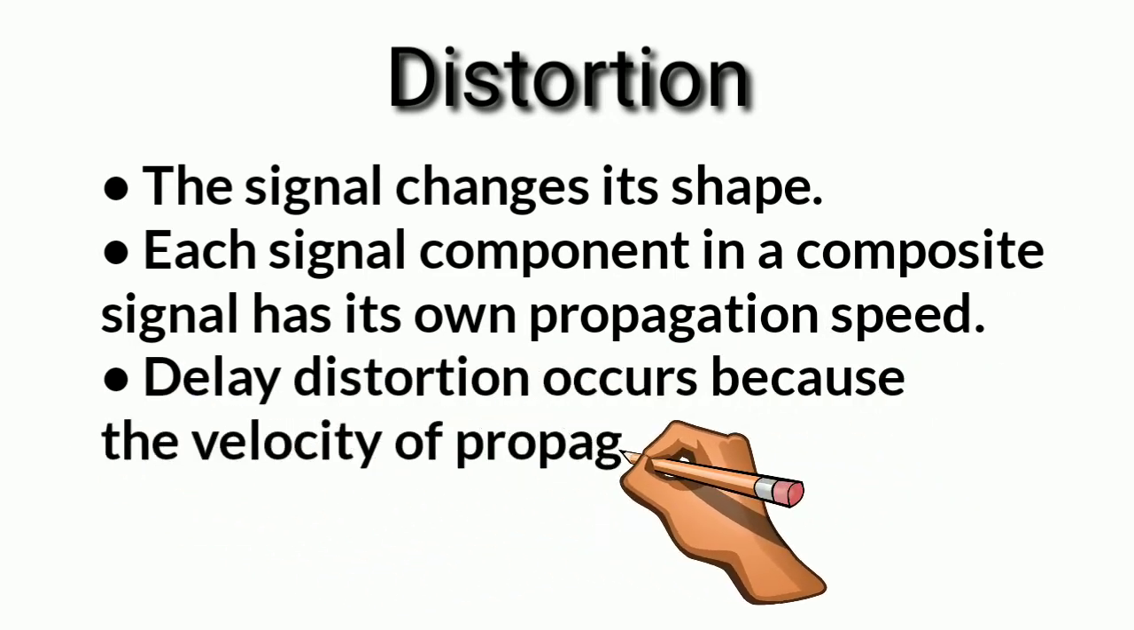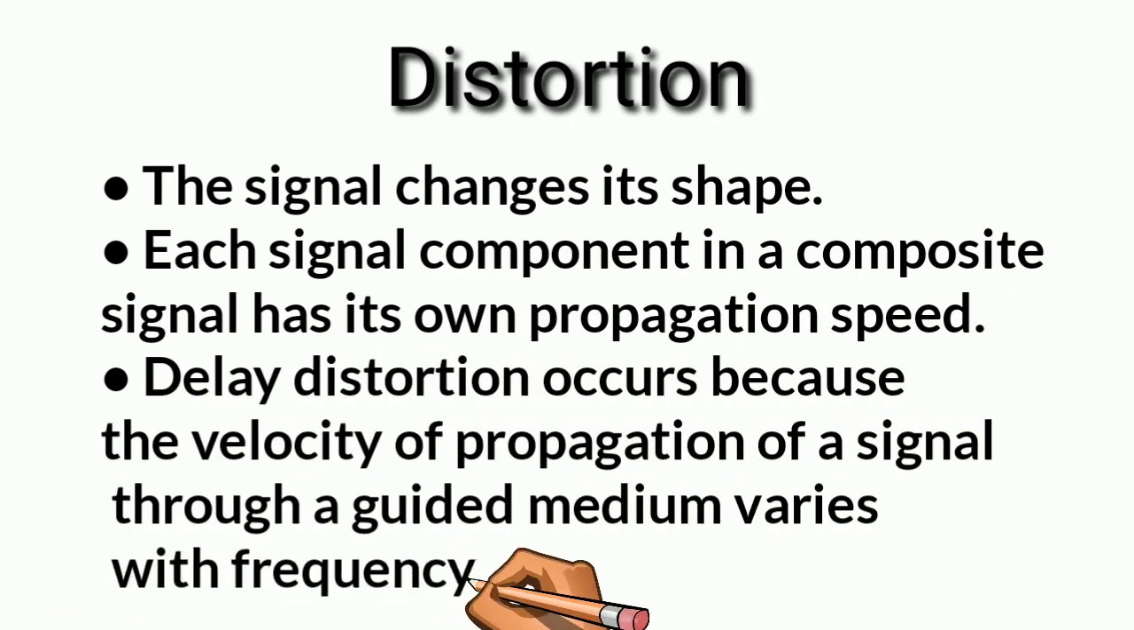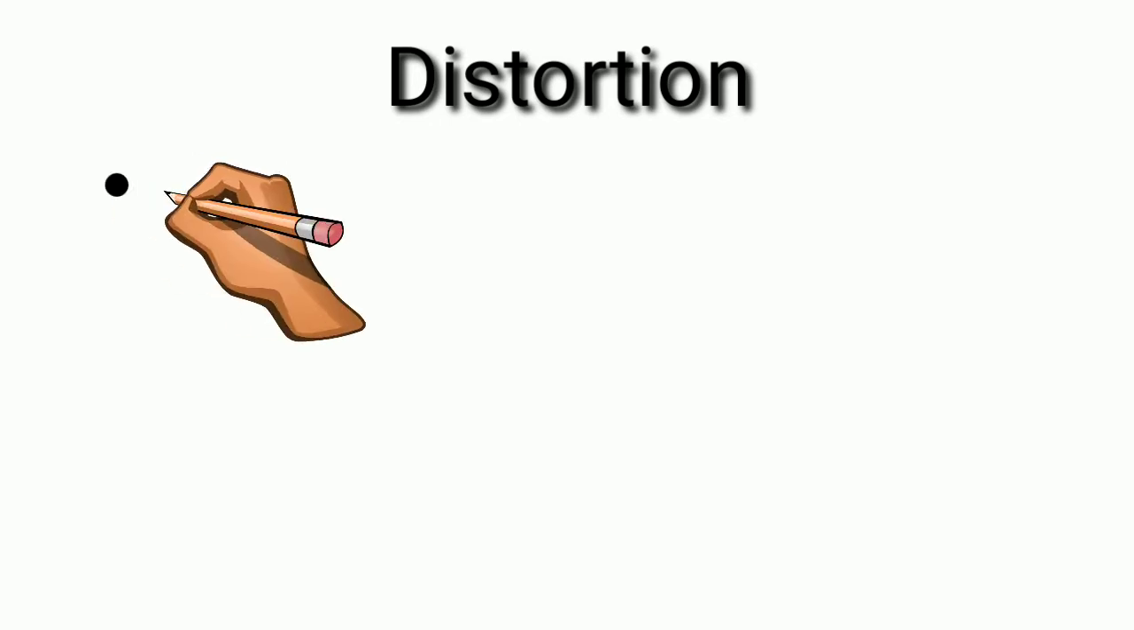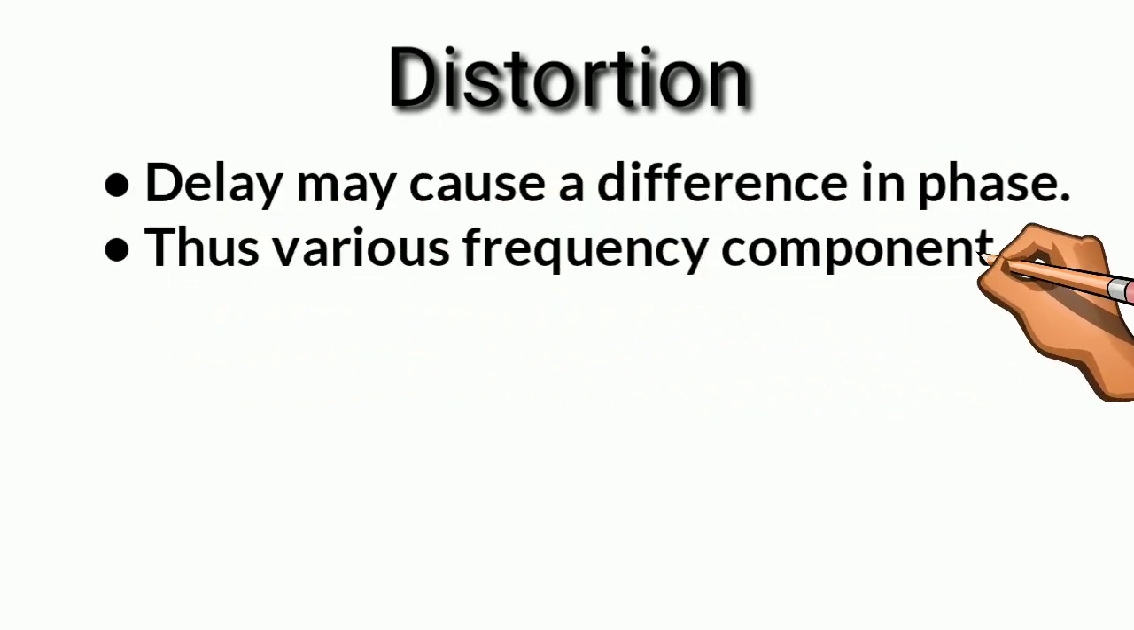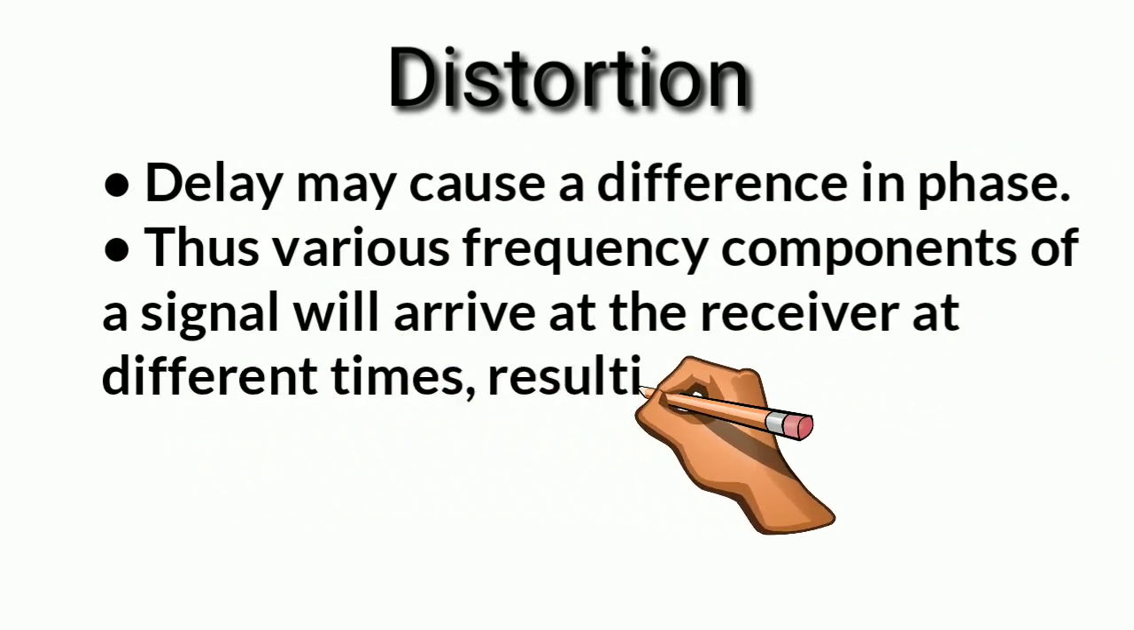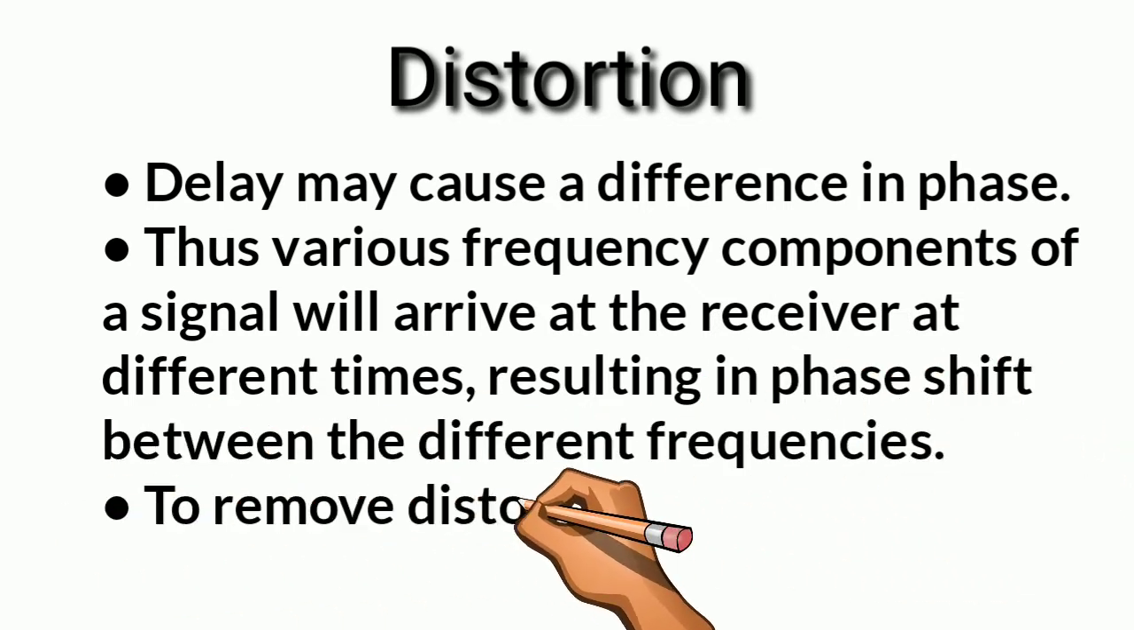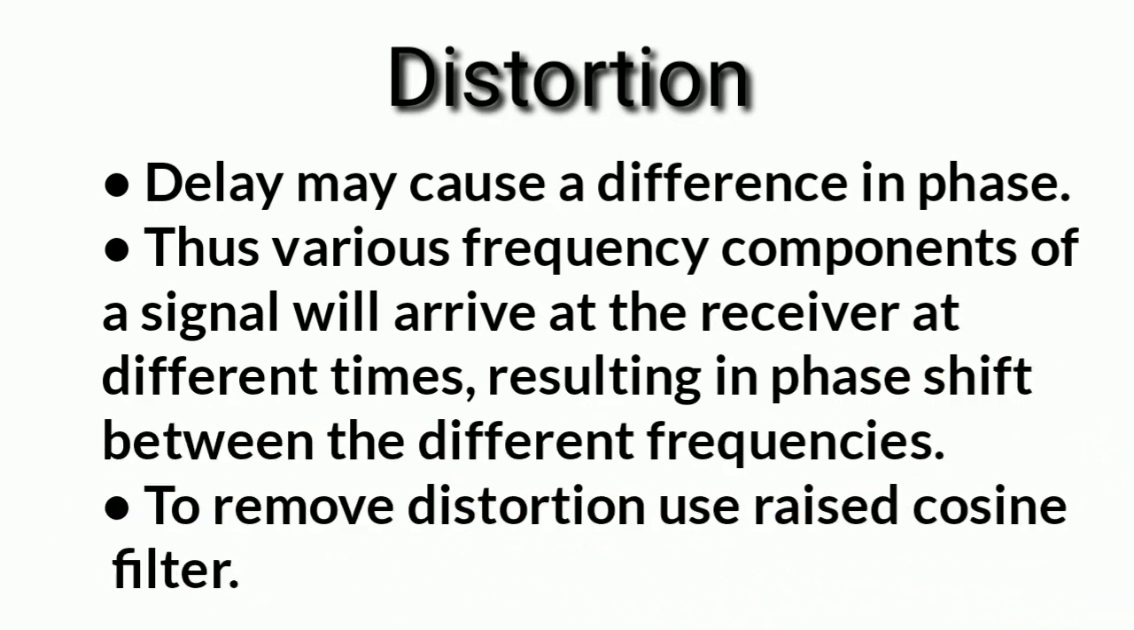To summarize the effect of distortion: the signal changes its shape. Each signal component in a composite signal has its own propagation speed. Delay distortion occurs because the velocity of propagation of a signal through a guided medium varies with frequency. Delay may cause a difference in phase, thus various frequency components of a signal will arrive at the receiver at different times, resulting in a phase shift between the different frequencies. To remove distortion, use a raised cosine filter.